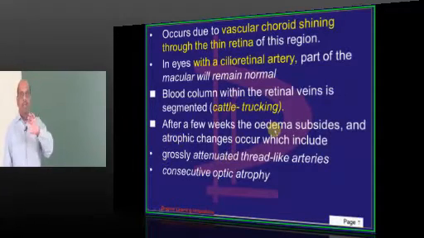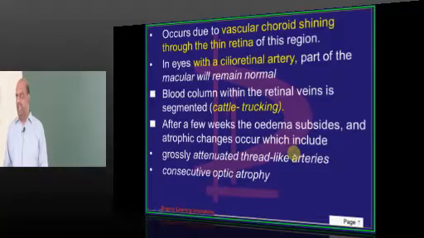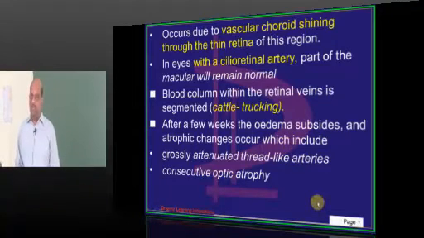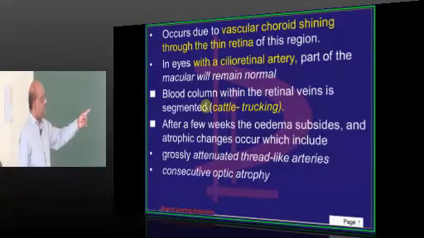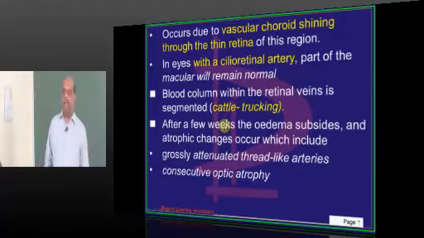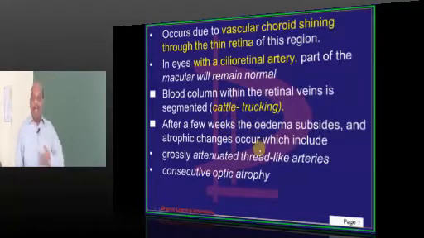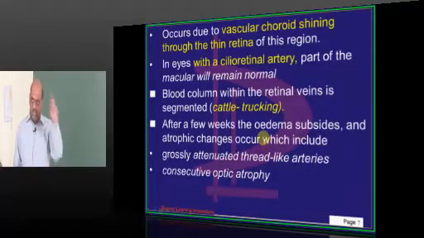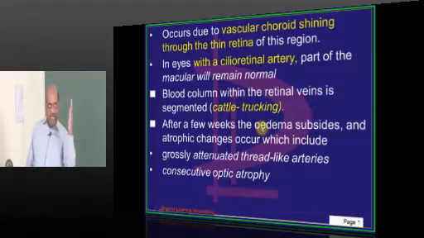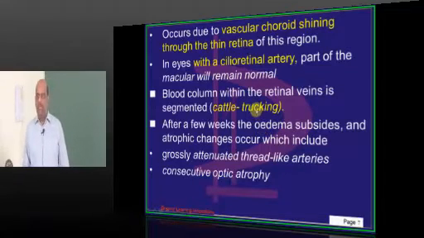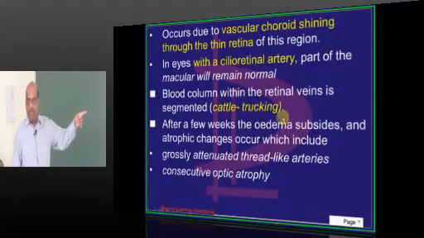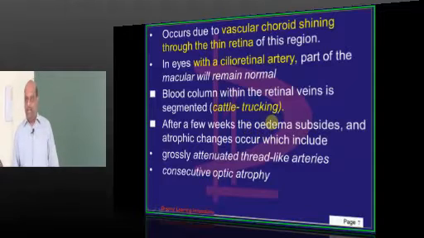And if you look at the retinal veins in case of retinal artery occlusion, they will show segmentation of the blood column, which is called cattle trucking. A cattle truck is passing, if you look at the wheel, it will be discontinuously breaking, right? So that is called segmentation of the blood column, and the retinal vein showing a cattle truck appearance.